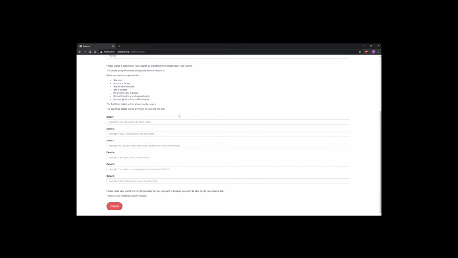Now we need to add some personality to the Autama. Well, if they like the Beatles, they probably like classic rock. Maybe we can add some song lyrics to make them interesting. Well, we haven't said anything actually about the Beatles. I'm sure they actually like the Beatles, though. So let's say they like John, Paul, George, and Ringo. Maybe to make it really interesting, how about they live in a yellow submarine? There we go.